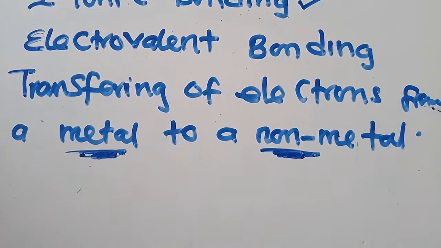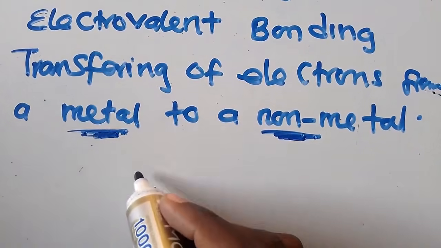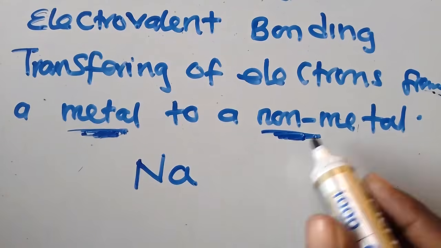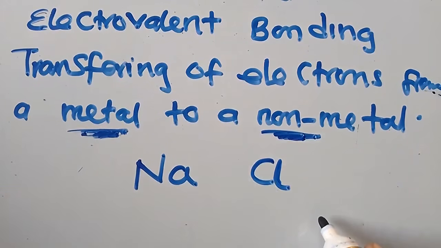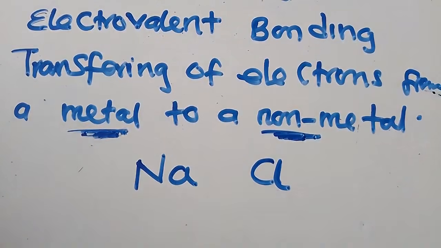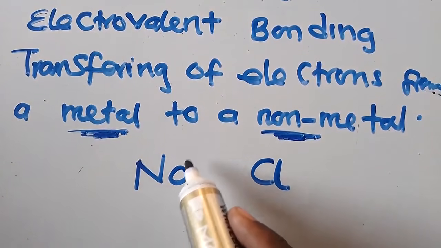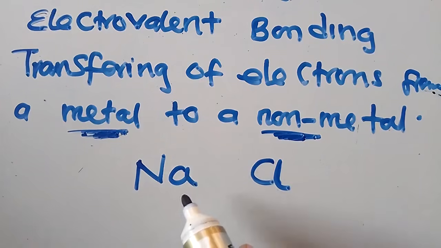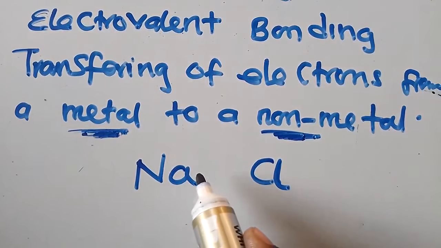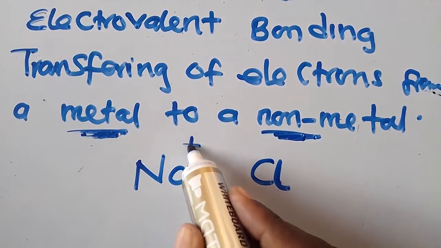So as an example of this, we can get a metal like sodium. We also get a non-metal like chlorine. You know that sodium is in group 1 of the periodic table, which means that it has 1 electron in its outermost shell. Since it has 1 electron, it will lose that electron for it to be stable. When it loses that electron, it will gain a positive charge.